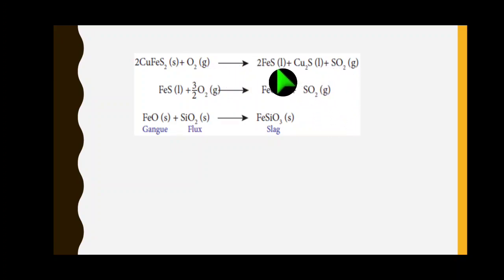Next, we need the cuprous sulfide, because from that only copper is extracted. So the ferrous sulfide is not required. Ferrous sulfide on oxidation gives ferrous oxide and sulfur dioxide. How is the ferrous oxide removed? When we use the flux silica, it takes the ferrous oxide gangue impurities and removes them as slag, FeSiO3. It is not required, right? It is removed.